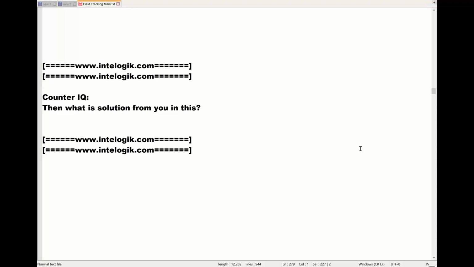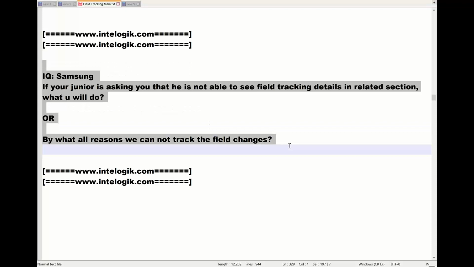Now guys, after all these things, let me tell you one more important thing. Please note that this is the question which came in Samsung. So if your junior is asking you that he's not able to see the field tracking details in the related section, what will you do, and for what all reasons we can do tracking of the field changes.